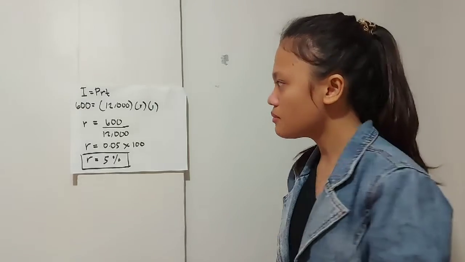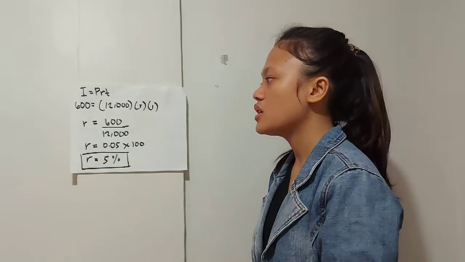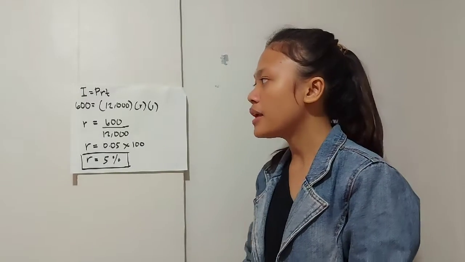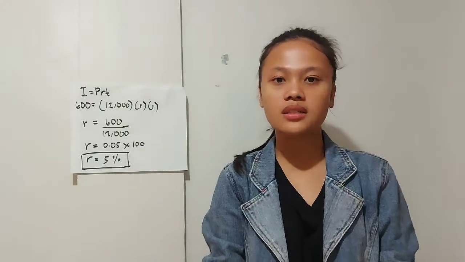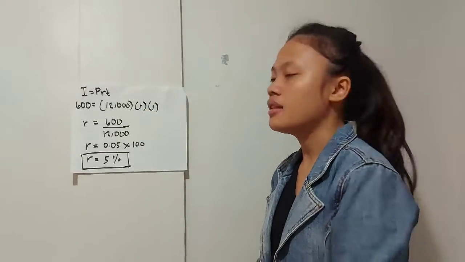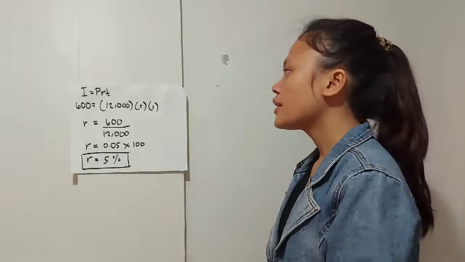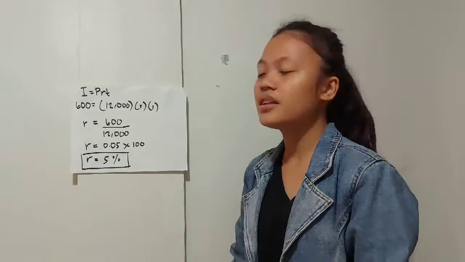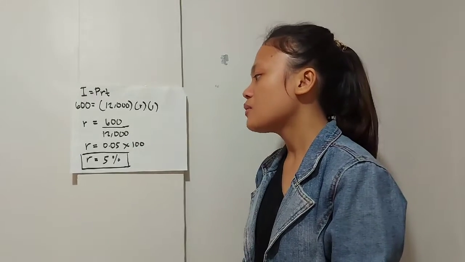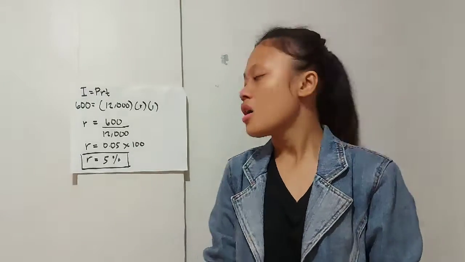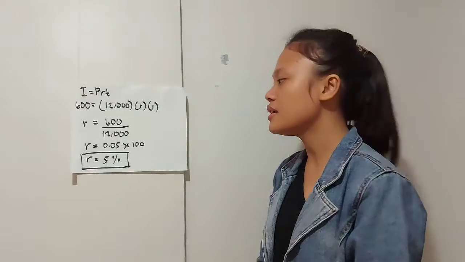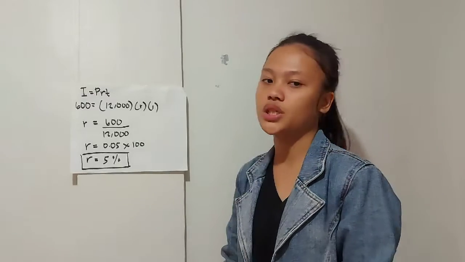I is equals to P times R times T, where I is the 600 pesos per share, and P is the 12,000 pesos dividend, and R is missing, so we're going to put R in there. 600 divided by 12,000 is equals to 0.05 times 100 is equals to 5%. So the original share of stocks he invested in the company is 5%.